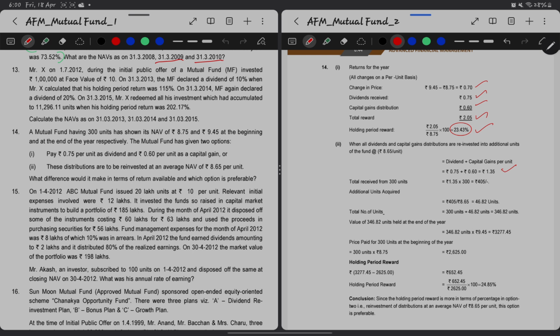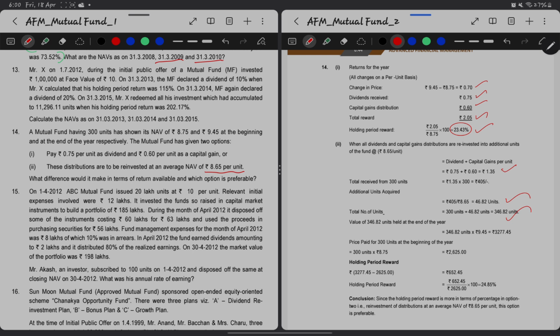Additional units acquired will be nothing but 405 divided by 8.65, because we will be reinvesting at this average NAV of 8.65. This will give us the additional units, nothing but 46.82. So the total number of units will become 346.82. From 300 it will become 346.82 because we have reinvested the realized gains whatever we got from the mutual fund.